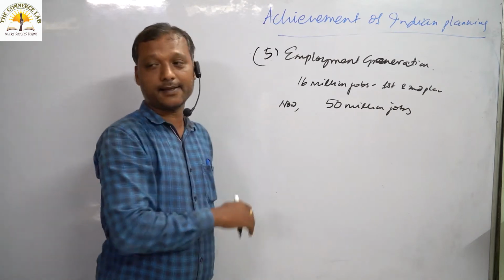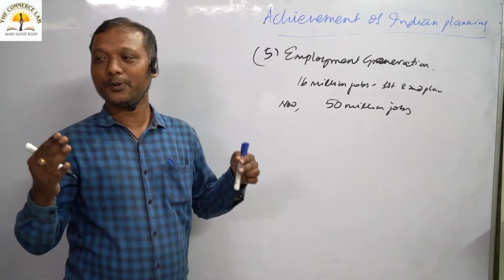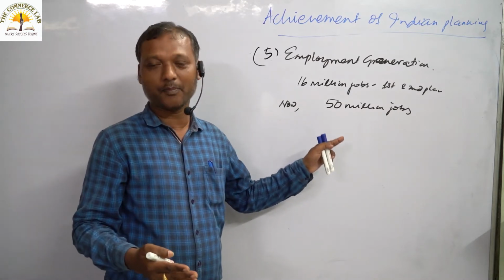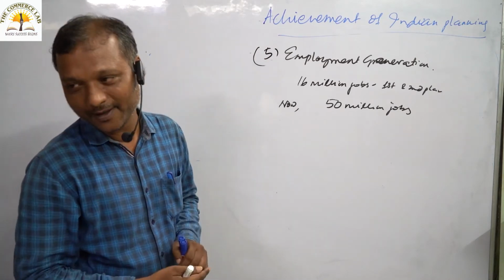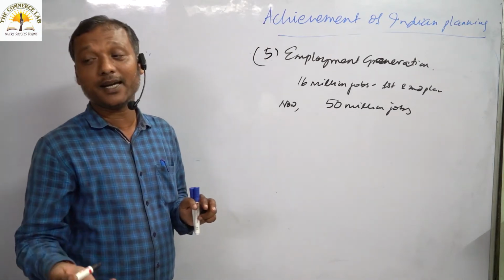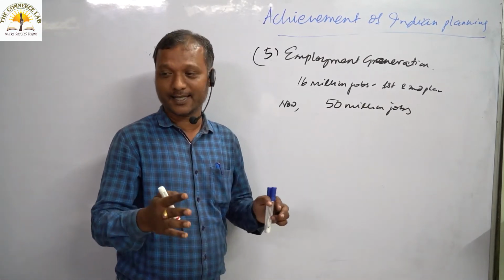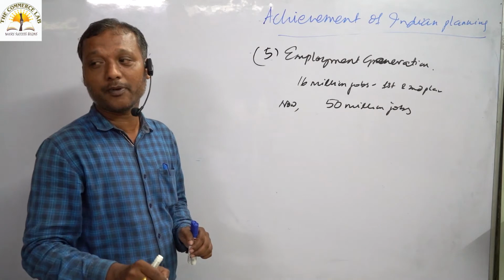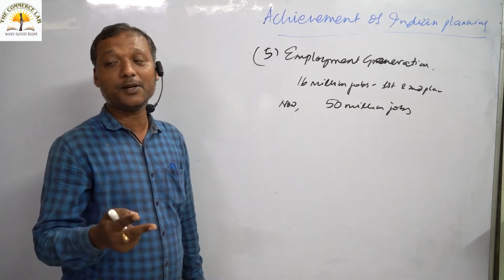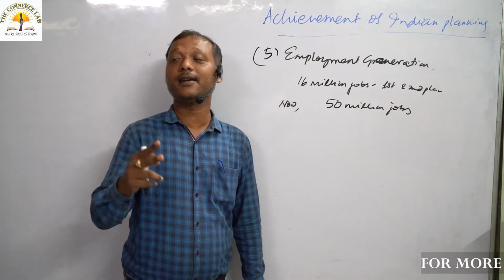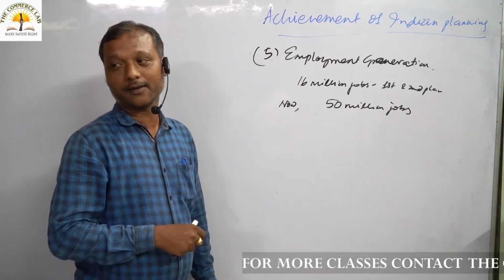But the main thing is that we are putting every possible effort to increase the rate of employment. But the situation doesn't permit us due to the vast population growth. I told you, each and every year we are adding 2 crores of new population to our existing population. Now we are supporting 135 crores of population. So each and every year, you just understand the meaning of each and every year, the new population of 2 crores to old population.